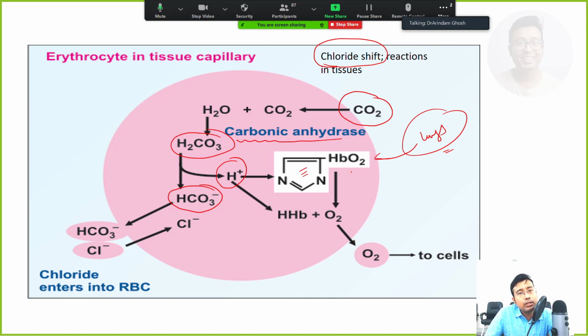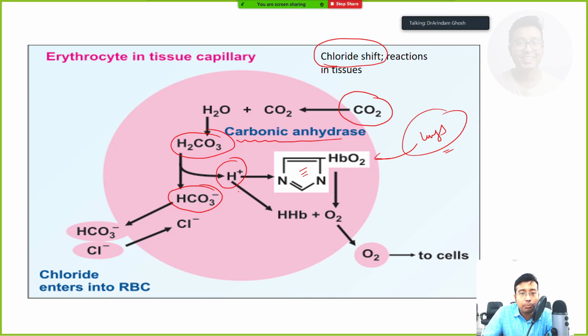So oxyhemoglobin is formed at lungs, and now this RBC has got oxyhemoglobin. So this H plus combines with oxyhemoglobin to form reduced hemoglobin, and free oxygen is delivered to the tissues. That is number 1.